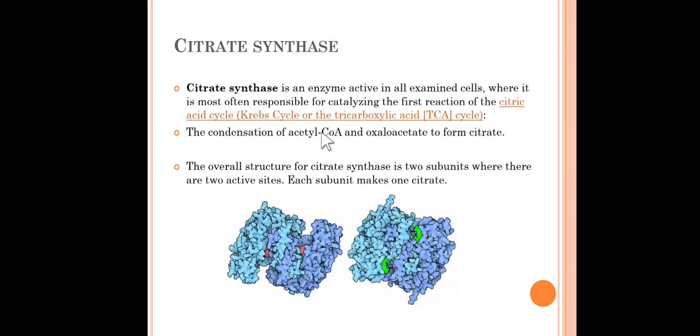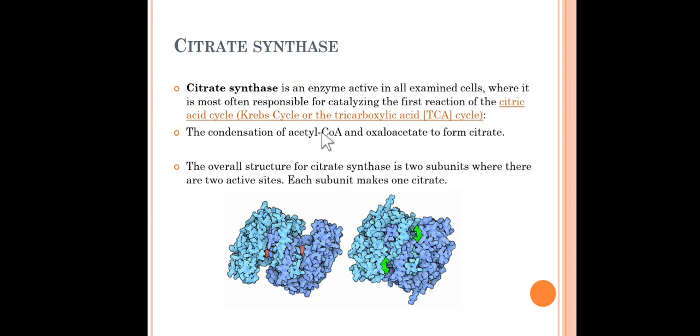The last part of our lecture is citrate synthase. We have taken one enzyme and we are going to study the action of this enzyme. Citrate synthase is an enzyme which is active in all examined cells, where it is most often responsible for catalyzing the first reaction of the citric acid cycle, that is the Krebs cycle or tricarboxylic acid cycle, the TCA cycle.